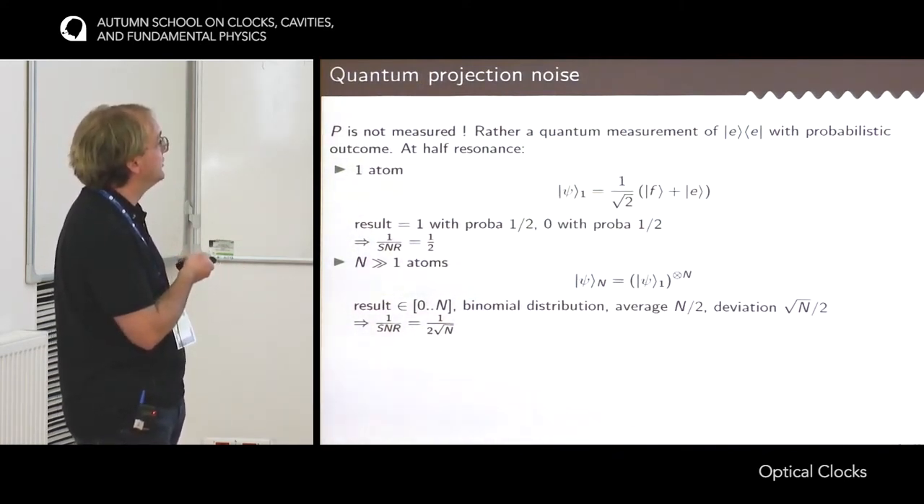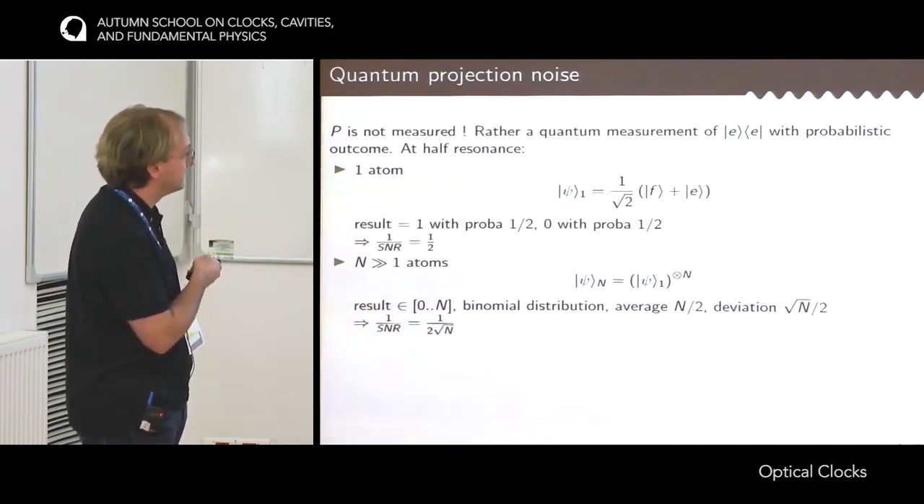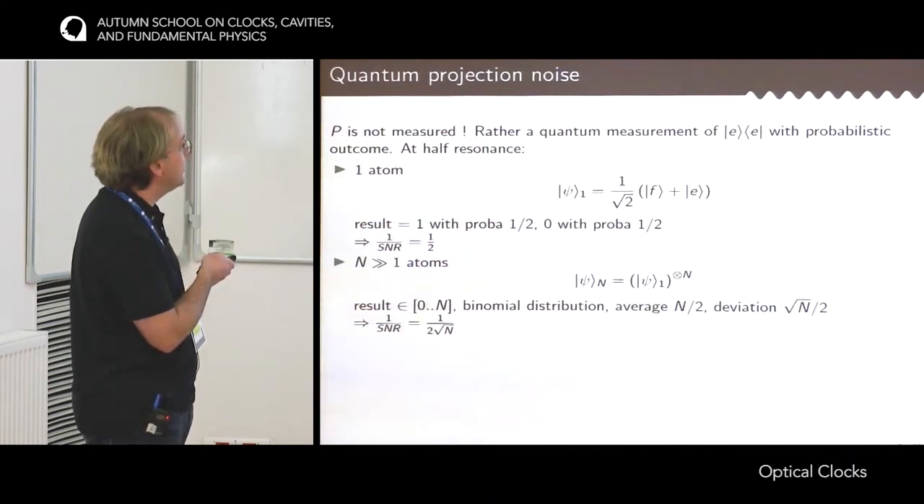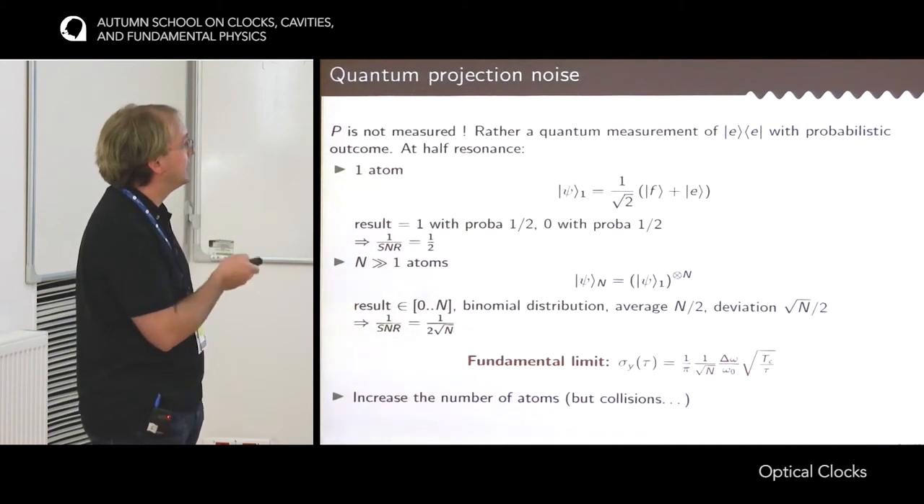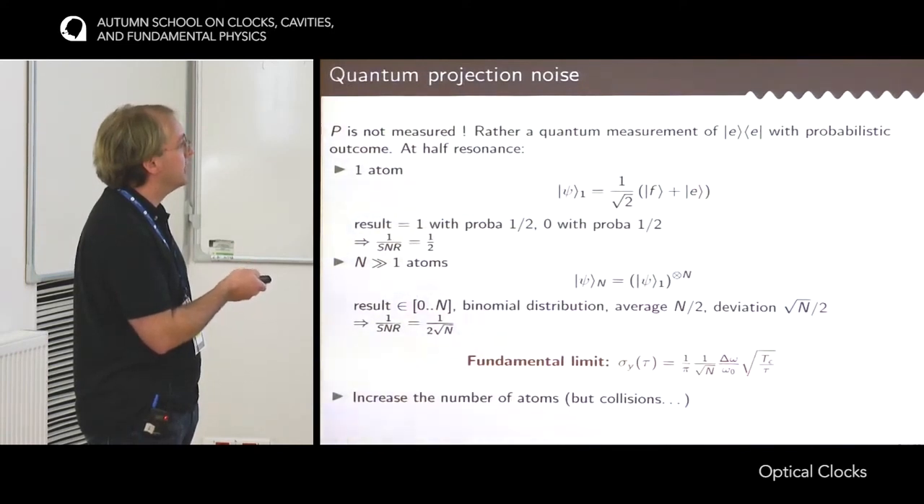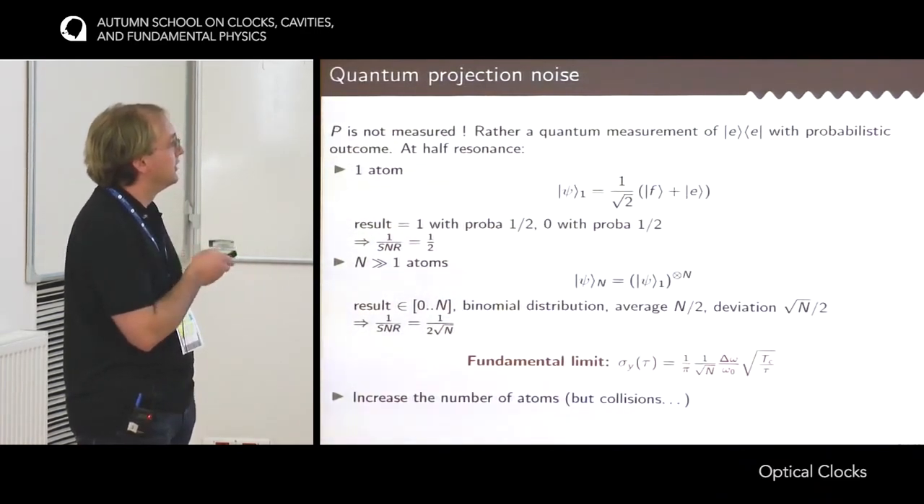So in the end, the signal-to-noise ratio: the signal is n, the noise is the square root of n, so the signal-to-noise ratio is 1 over square root of n. Now you plug this in the formula of the last slide, and then you get the instability of the clock limited by the quantum projection noise. That has this formula. So you recognize the quality factor of the clock transition, but now you have a square root of the number of atoms.